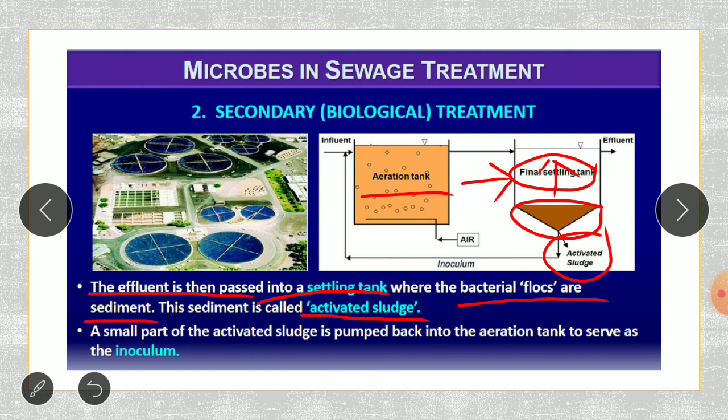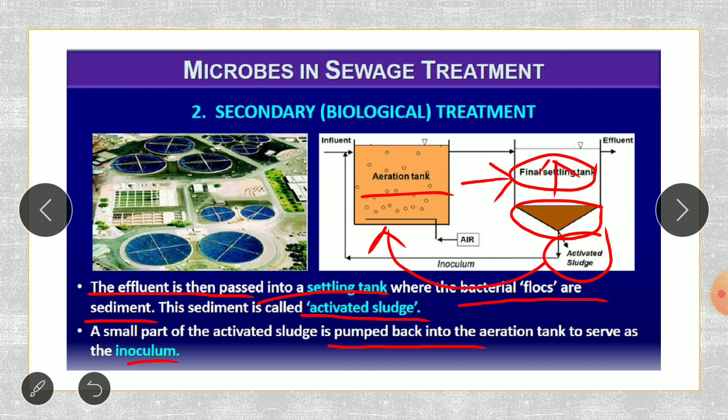Now, a small part of this activated sludge is going to be pumped back into the aeration tank to serve as an inoculum. What do we do in daily life? We make curd, eat all the curd, and put a spoonful of curd back into the milk so that it turns into curd again. So what we are doing, as we use the curd to change milk into curd, we eat all the curd but only keep one spoon.